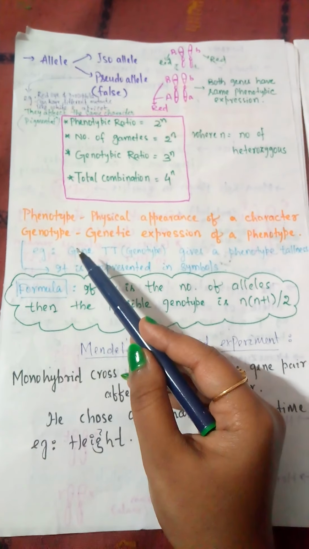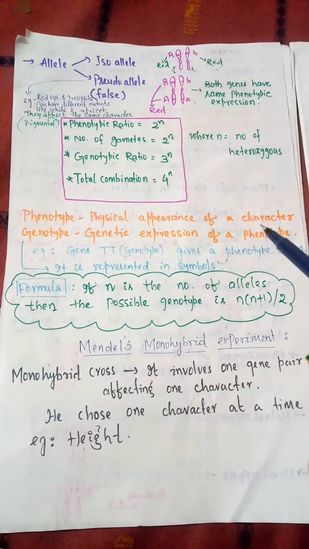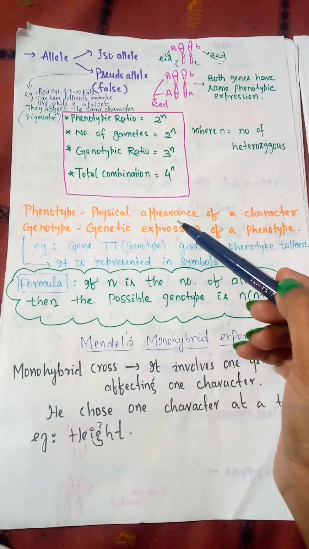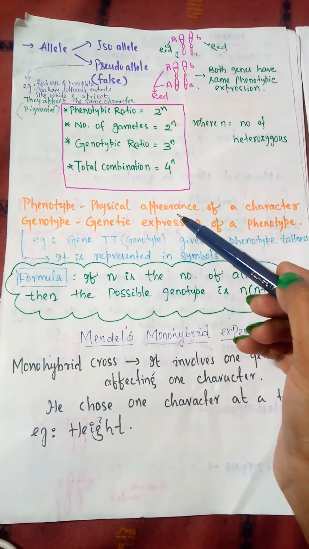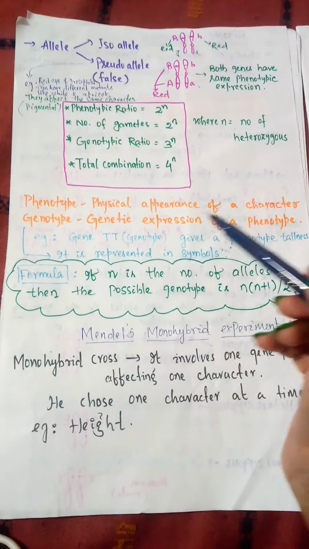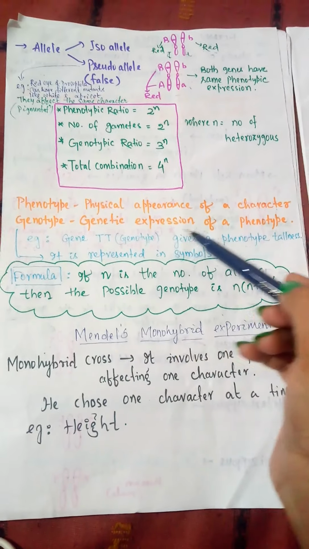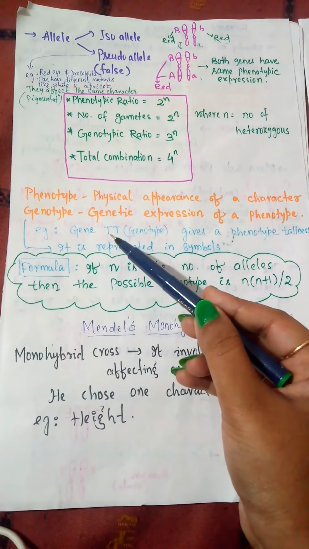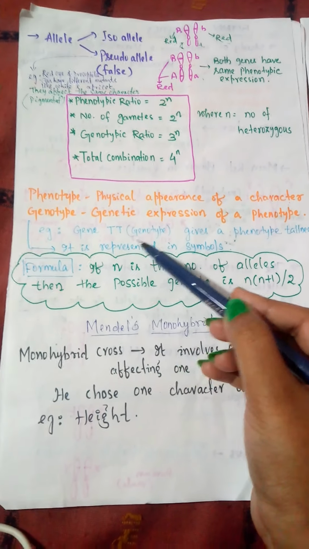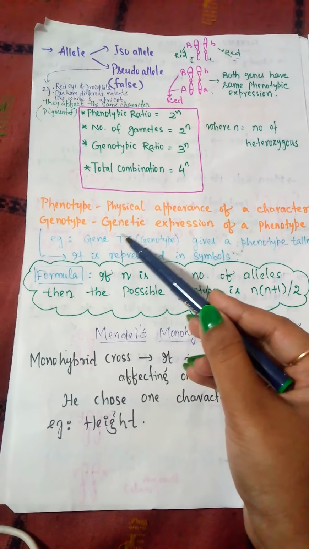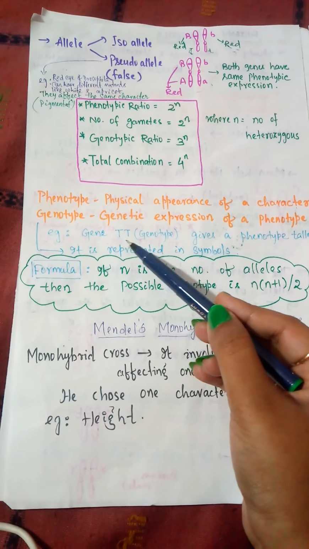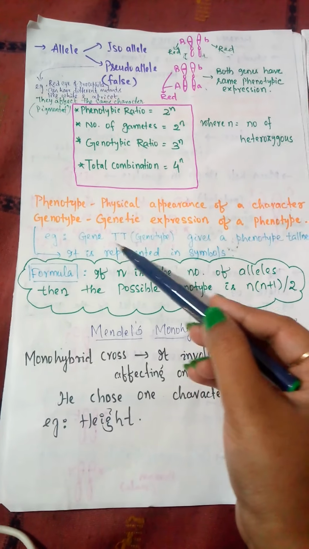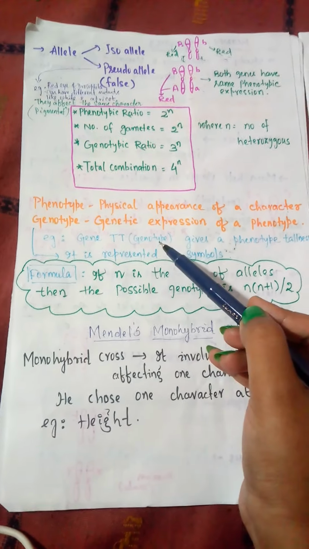So what is phenotype? The phenotype is the physical appearance of a character. That is any appearance. You can notice one person by seeing his height, tallness or dwarfness. That is the physical appearance. What is the genotype? Genotype is the genetic expression of a phenotype. For example, capital T, small t, these are the genotypes, means the genetic expression of the gene. Here the gene is the height gene, but we can represent it as capital T, small t in this form. So these are the symbolic form. These symbols are known as the genotypes.